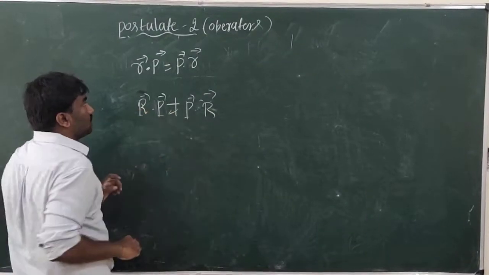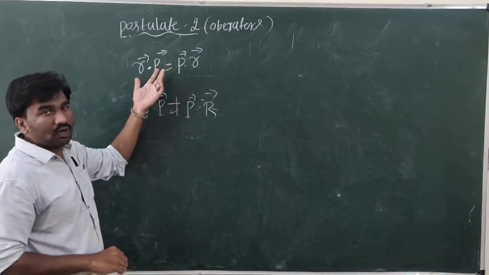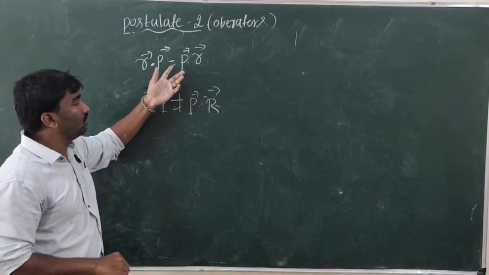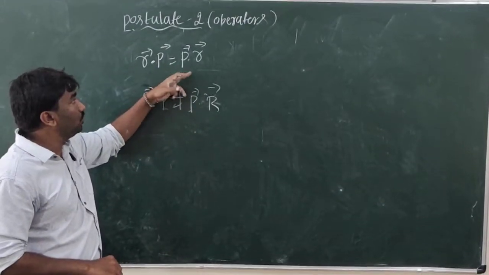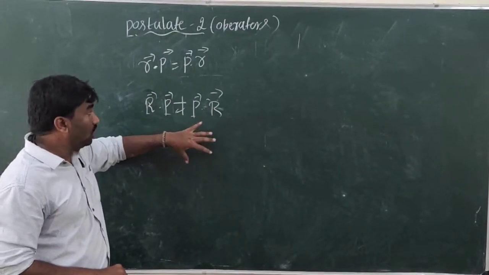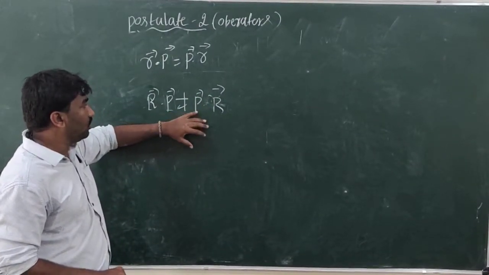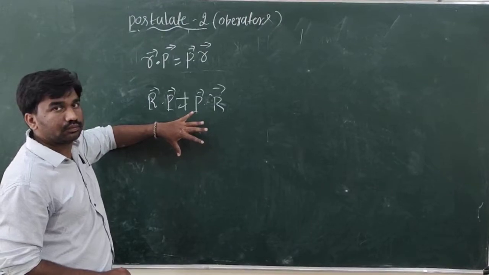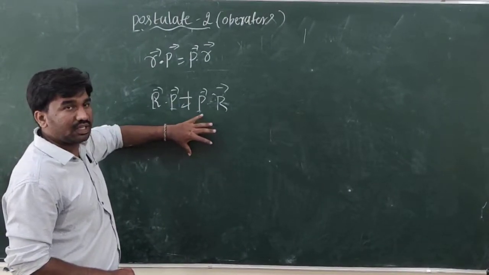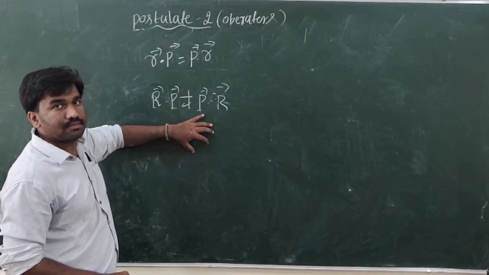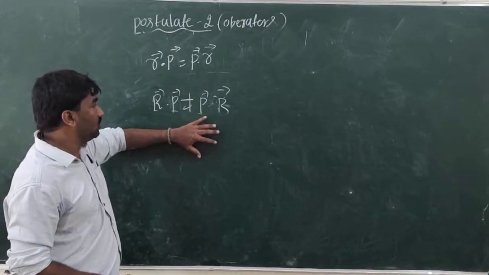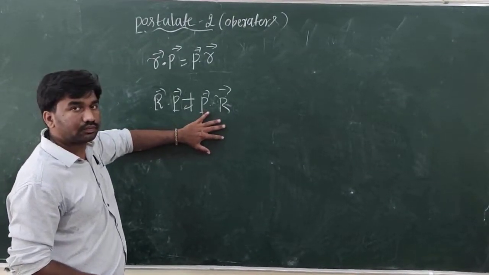So in classical mechanics, observable quantities like position and momentum are commutative, but in quantum mechanics, it is not so in all cases. It may be in some cases, but not in all cases.